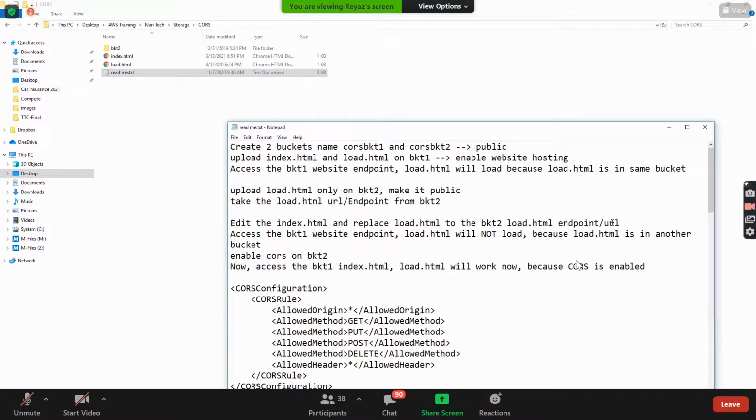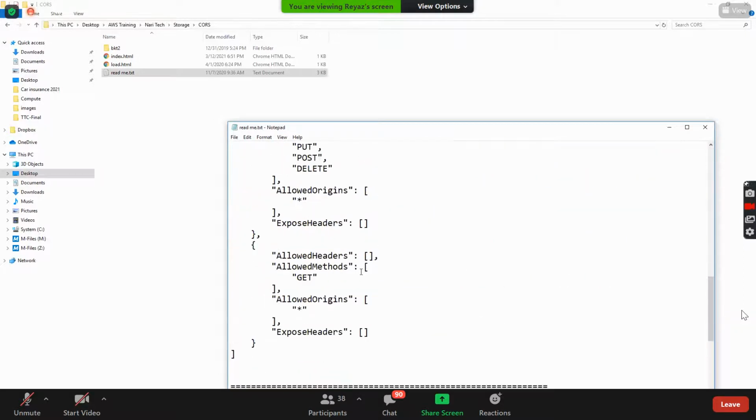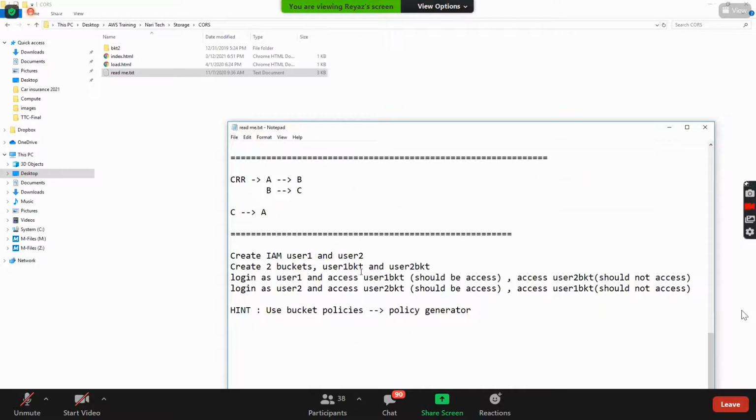Okay, and after that, upload index.html to cors-bucket-1 and make it public again. Access the cors-bucket-1 website endpoint. Load.html will not work because it is calling from another bucket. Now enable CORS on bucket 2, right? And now access it, it will work. And this is the thing where you need to use it.